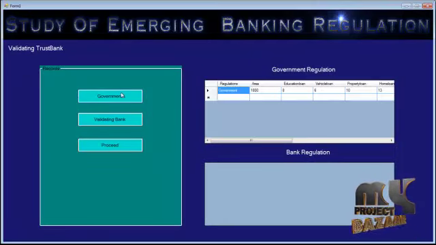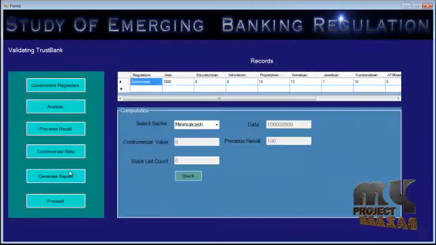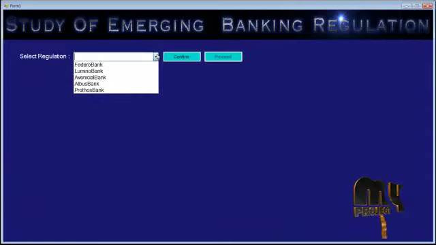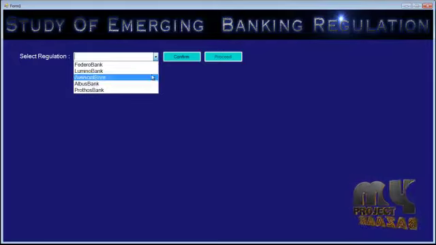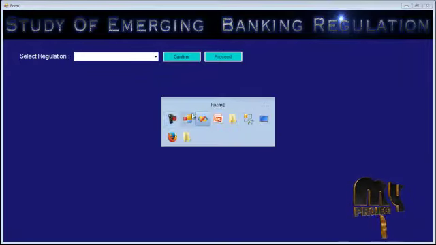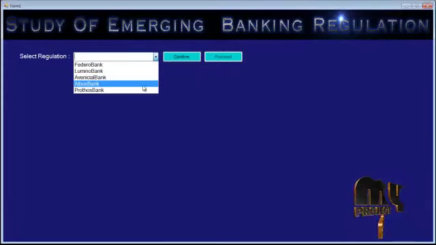We need to acquire the government regulation as well as the validating bank. Let's proceed with this. Generate a report for this bank. After that the bank will be removed from our database. Likewise, we need to proceed for every bank.